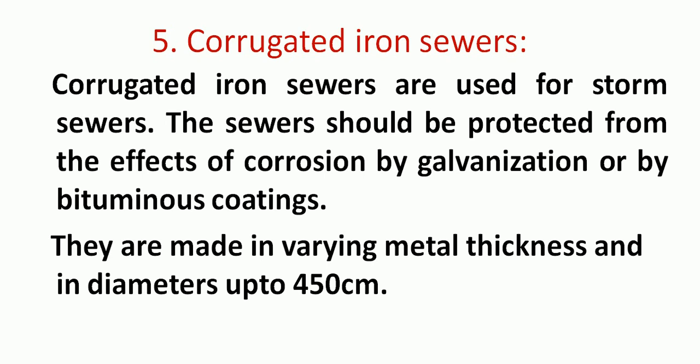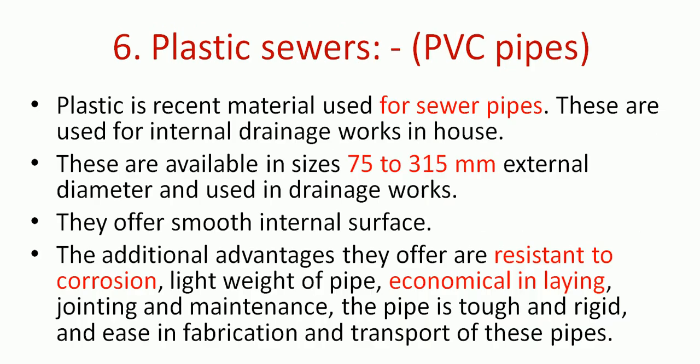Then we have corrugated iron sewers. They are used for storm sewers. The sewers should be protected from the effects of corrosion by galvanization or by bituminous coatings. Wherever we have iron material, it has to be coated inside or outside with methods like coal tar, bituminous coating, or galvanization, so that the life of the pipe can be extended and made more durable. They are made in varying metal thicknesses and in diameters up to 4 cm.